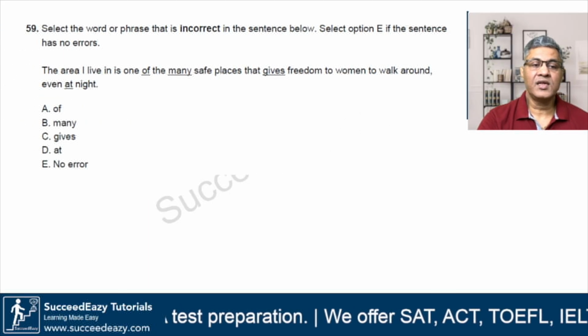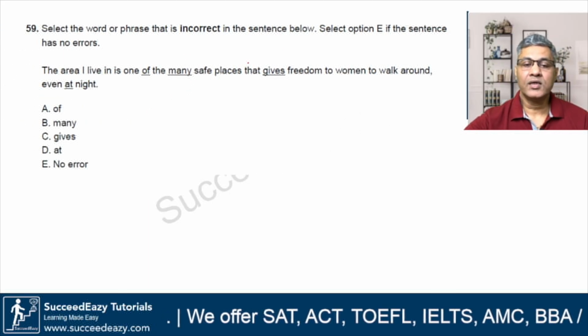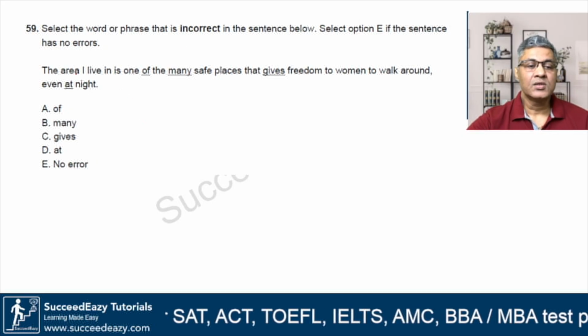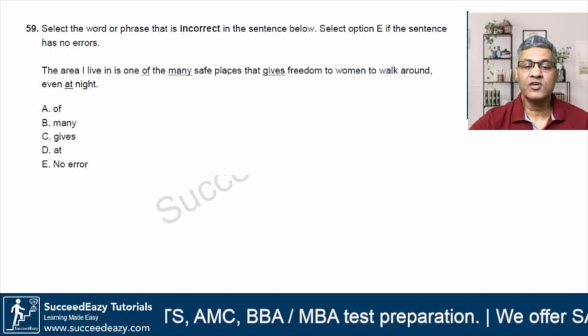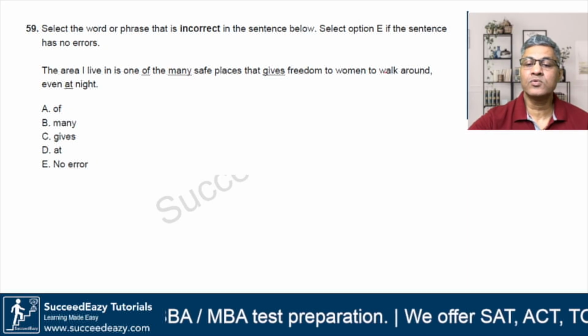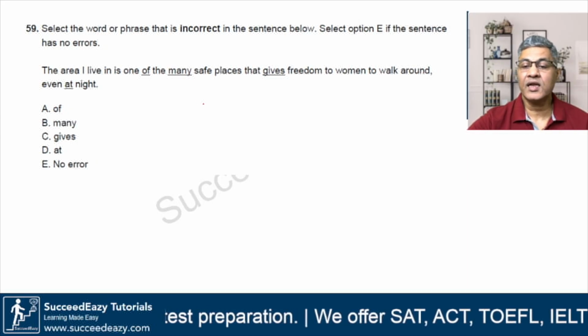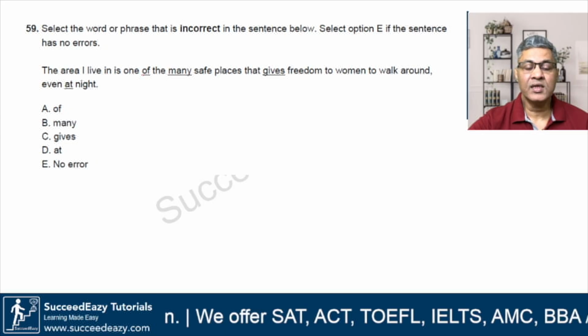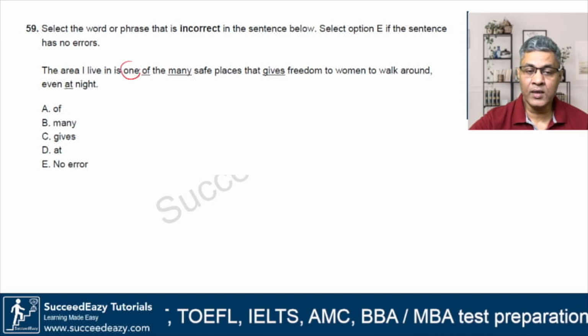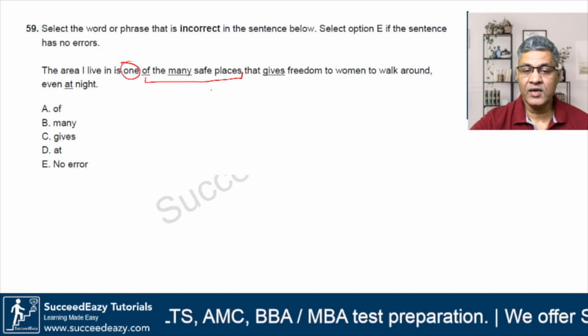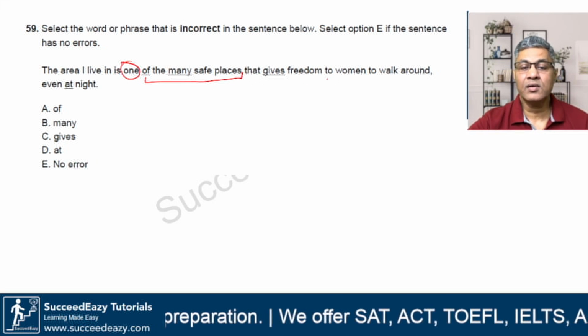Question number 59. Select the word or phrase. All right. Same type of question. I'll not read that. So the area I live in is one of the many safe places that gives freedom to women to walk around even at night. The area I live in is one of the many safe places. All right. So it is one of the many safe places. Fine. That gives freedom.